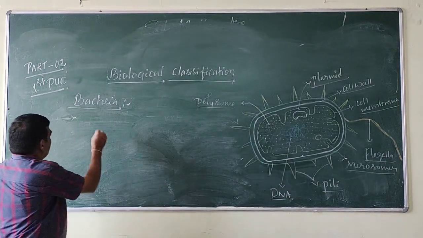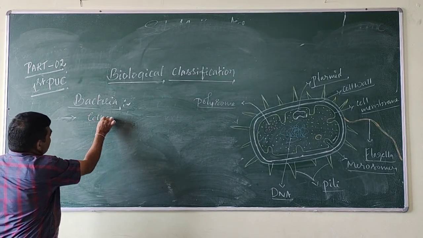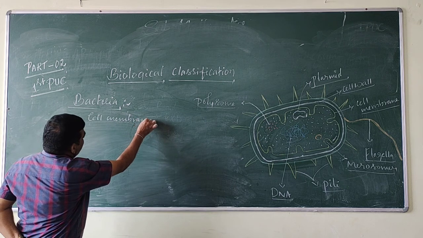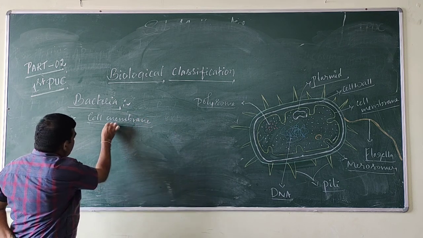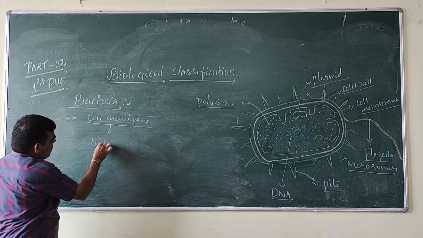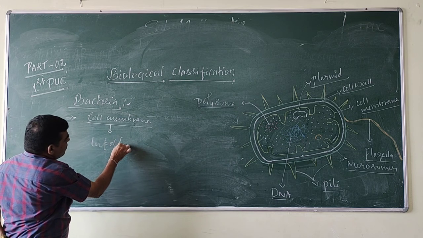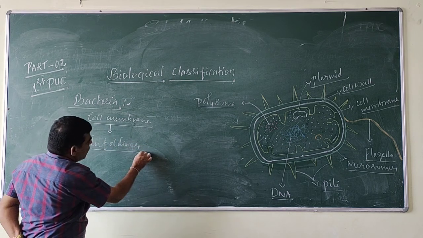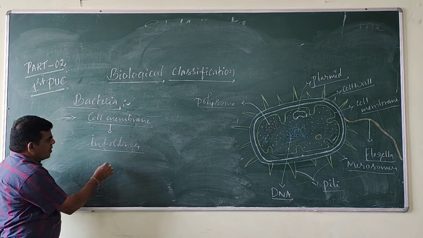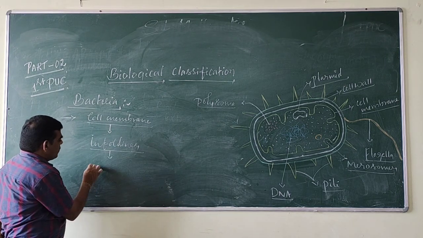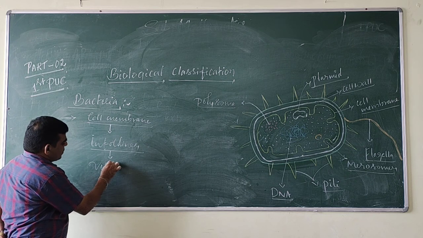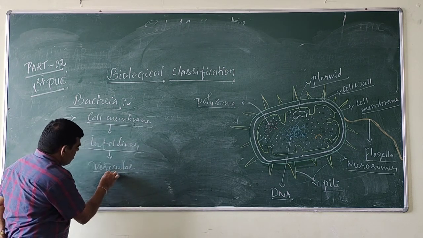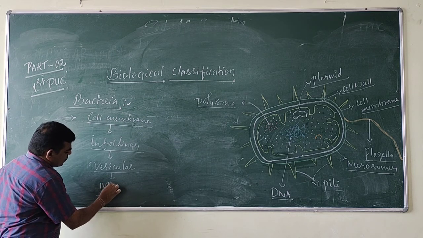See, in bacteria, the cell membrane undergoes infoldings to form vesicular structures called mesosomes.